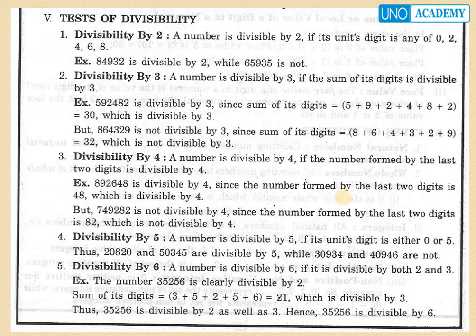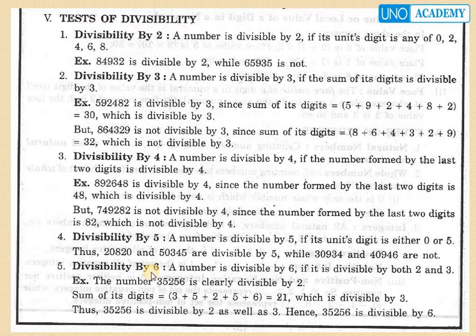The next point, divisibility by 5. A number is divisible by 5 if its units digit is either 0 or 5. Thus 20,820 and 50,345 are divisible by 5 because the last digits are 0 or 5. On the other hand, 30,934 and 40,946 are not divisible by 5 because in the units place we have 4 and 6, hence they are not divisible by 5.